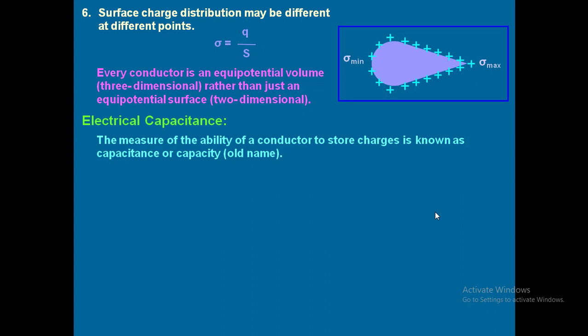Then we took two infinite plane sheets kept together, separated by a distance, giving region 1, region 2, region 3. There I introduced the capacitor. Whenever two infinite plane sheets of opposite surface charge density are separated by a small distance, they act as a capacitor, which is used to store energy.